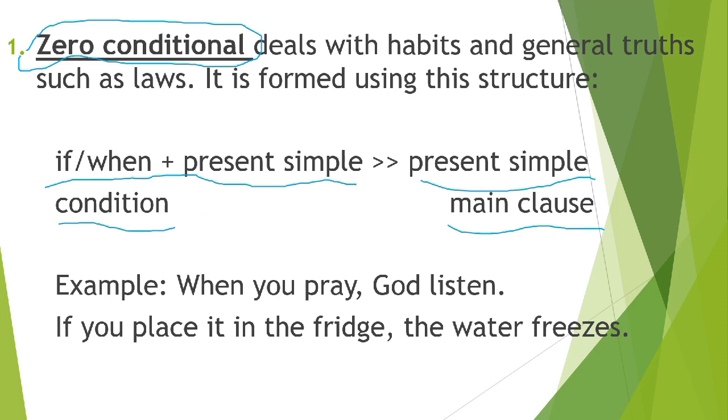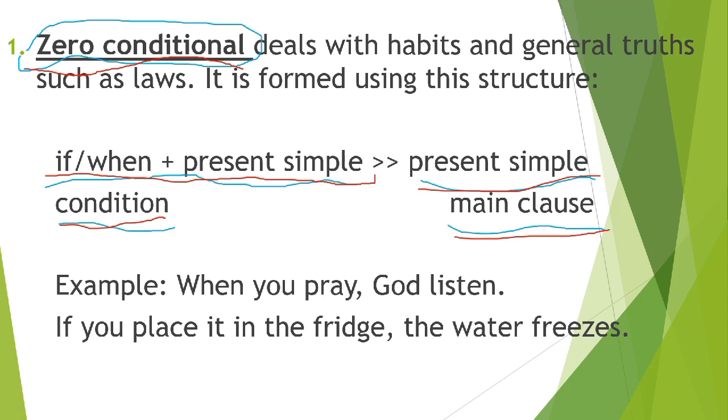At this time we will first define the first conditional. So the first conditional is the zero conditional. The zero conditional deals with habits and general truths such as laws. It is formed using this structure: if or when plus present simple, this is the condition, followed by present simple, or the main clause.